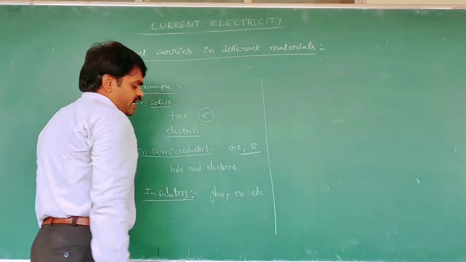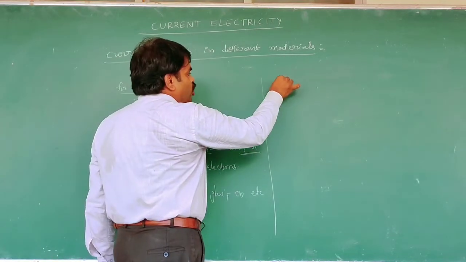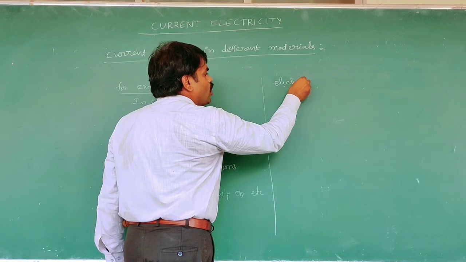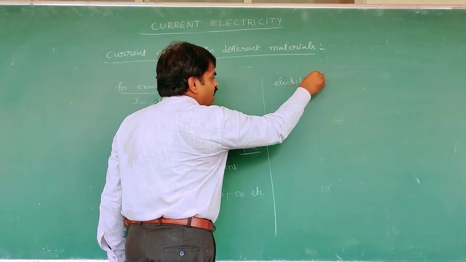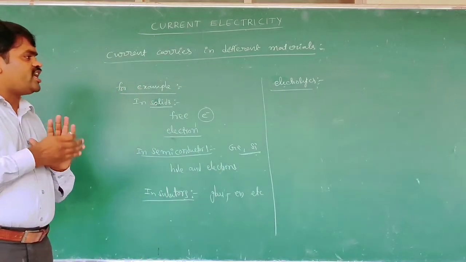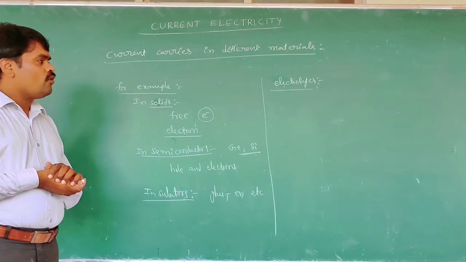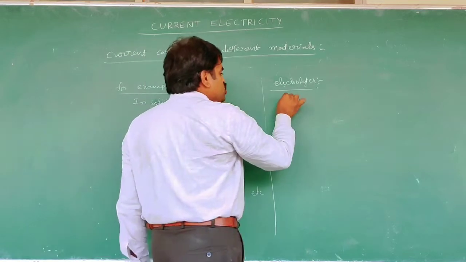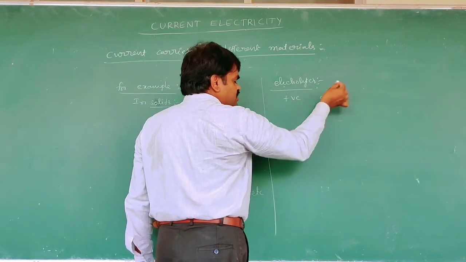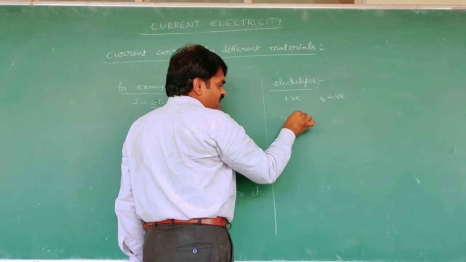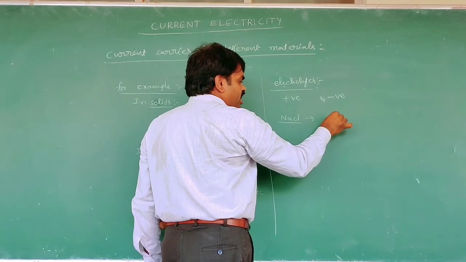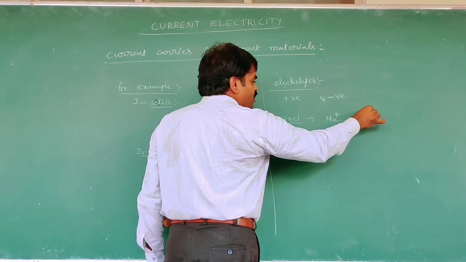Now electrolytes. In electrolytes the current carriers are due to the flow of positive ions and negative ions, like NaCl in electrolyte solution, that means Na plus and Cl minus.